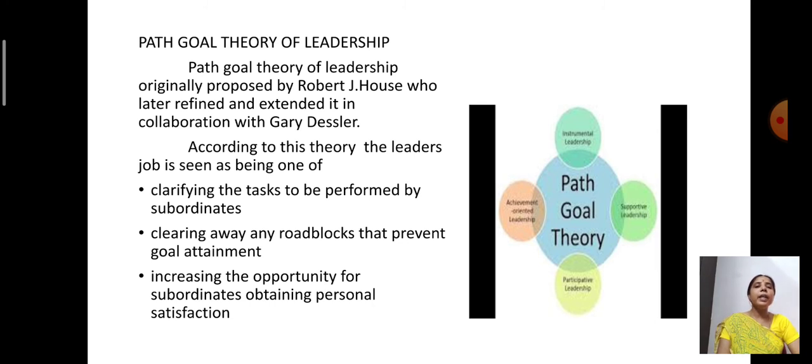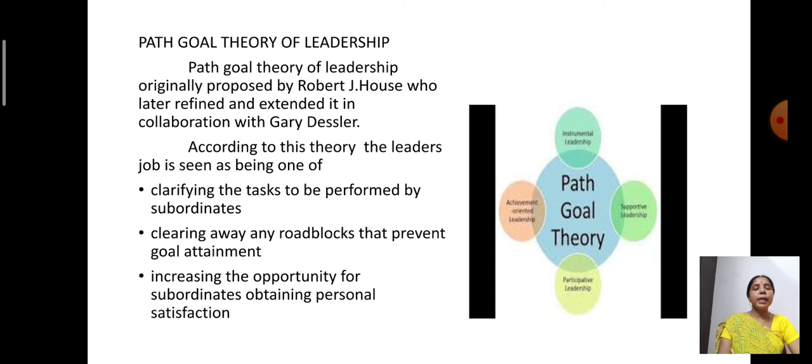And third one is increasing the opportunity for subordinates obtaining personal satisfaction. Laying path is important, showing the path is important, and making the people move on the path is also more important. They want to walk on their own, and the superior has to give them an opportunity to walk by themselves so that it increases their personal satisfaction. That is the third one.